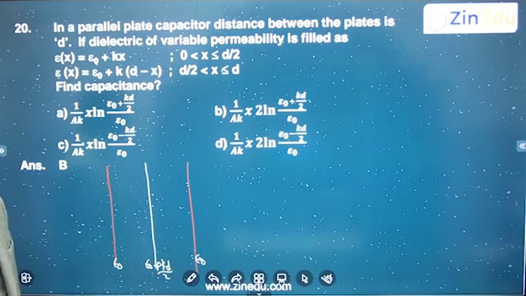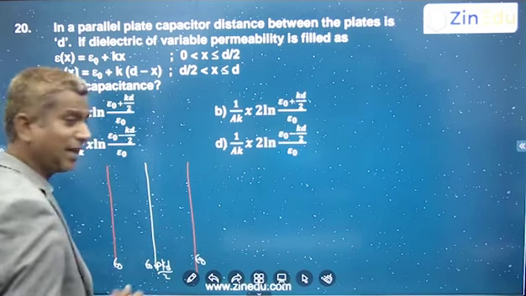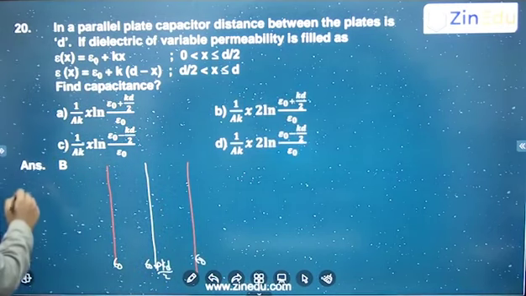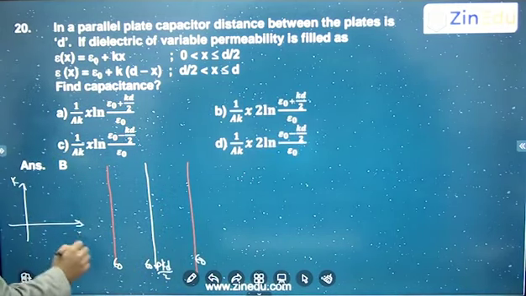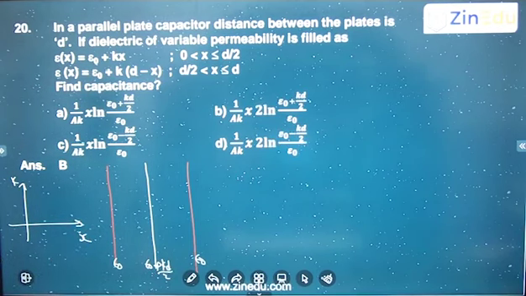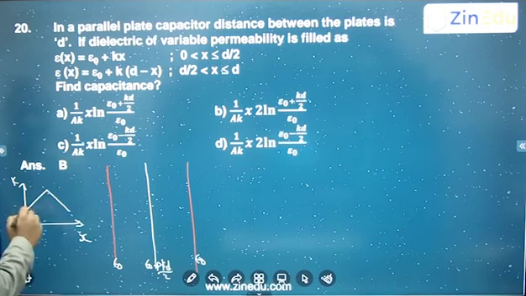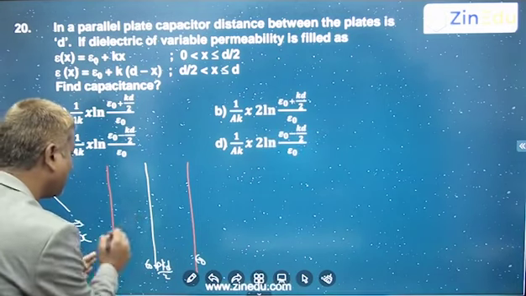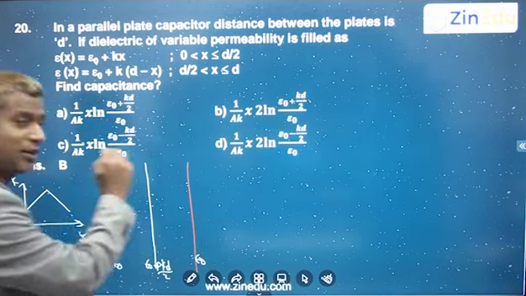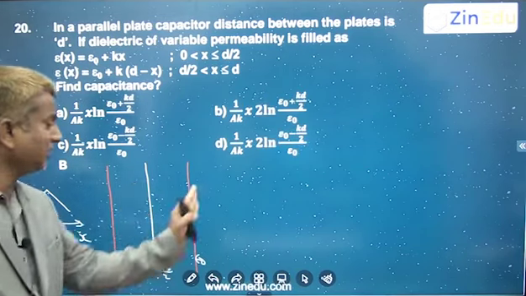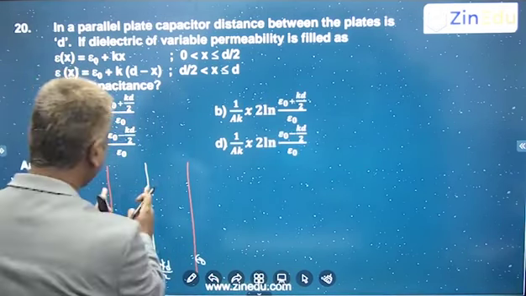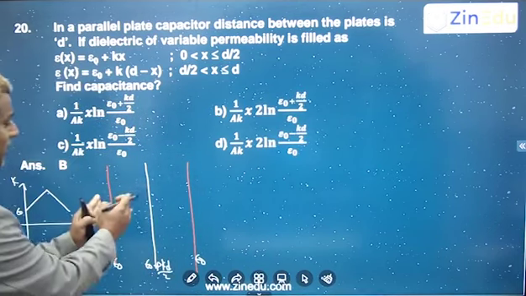Right or not? So this is a capacitor with increasing dielectric, and this is a capacitor with the same decreasing dielectric. If you look at how the dielectric is changing with respect to x, from epsilon naught it will increase and then decrease in the same way. If you can find the capacitance of this, you will get the same capacitance here also. And both of these capacitances are in series. So how to solve? Only for this I will solve. This one is the same as this one.